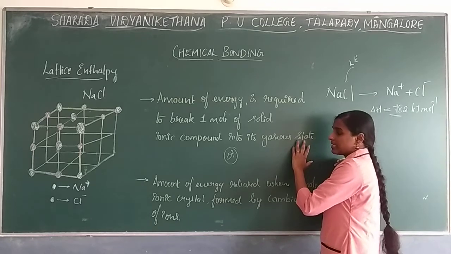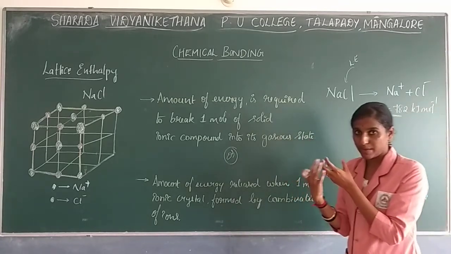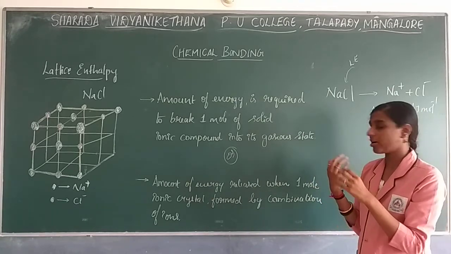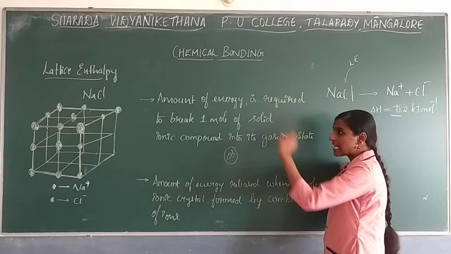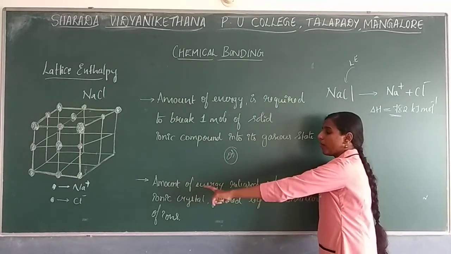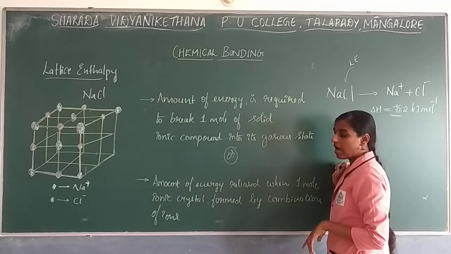Or see, sometimes when the combination of these ions takes place, by that time also some amount of energy will be released, which is also considered as lattice enthalpy. It is the amount of energy released when 1 mole of ionic crystal is formed by the combination of ions.